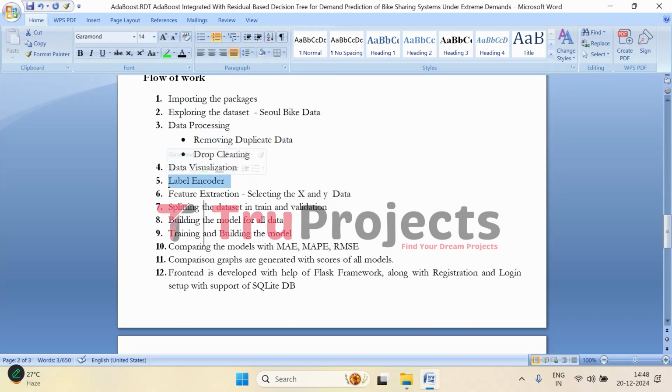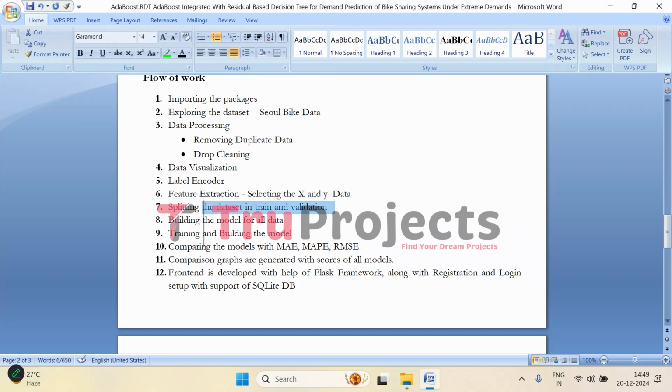Then we have encoded all the categorical variables into numerical. That means here we did label encoding. Categorical variables such as day names or weather conditions are encoded into numerical values to be used in the machine learning models. Coming to the next part, feature extraction. Here the dataset is split into features as X and the target variable as Y, which in this case is the bike demand to be predicted. So that will be Y.